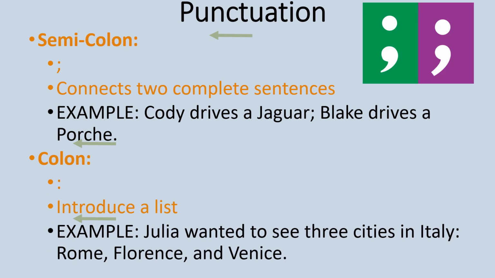A colon is used to introduce a list. Look at the example. Julia wanted to see 3 cities in Italy: Rome, Florence, and Venice. The colon is used here to introduce the list. Be sure and jot down the definition or the examples for each of these.